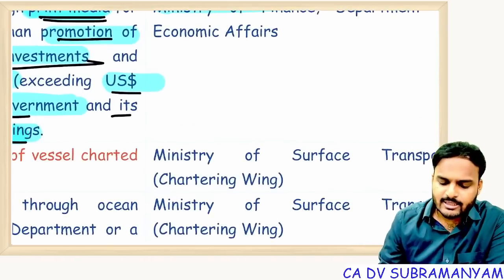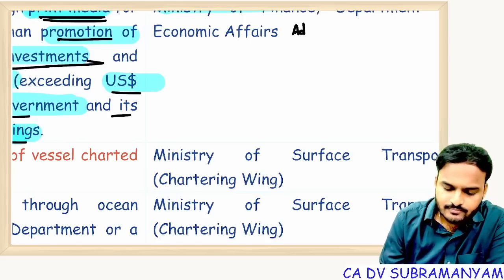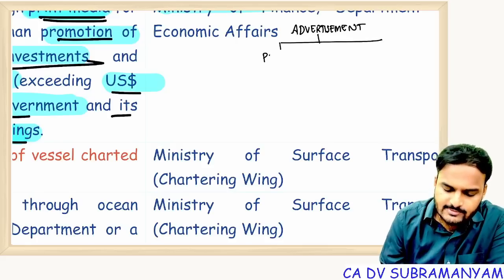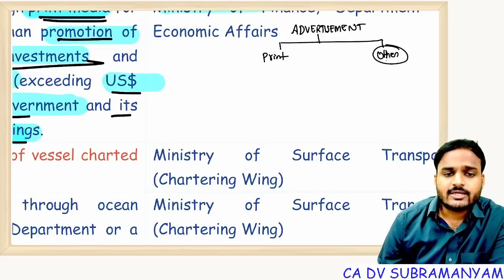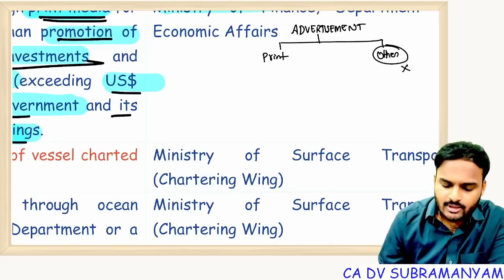To understand this better, let me write here. Advertisement. So in which media is the advertisement important? Suppose it is print media or other media. In case of other media, that means YouTube, television, permission is not at all required. In print media, you have to check the purpose.